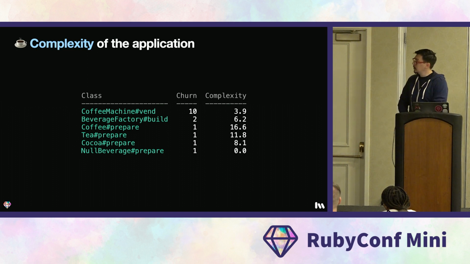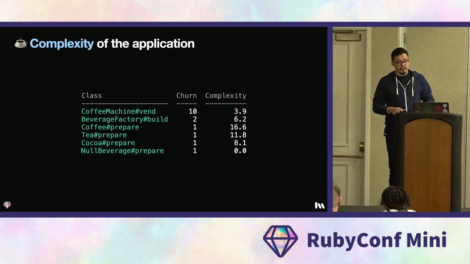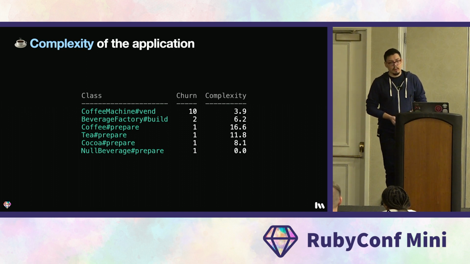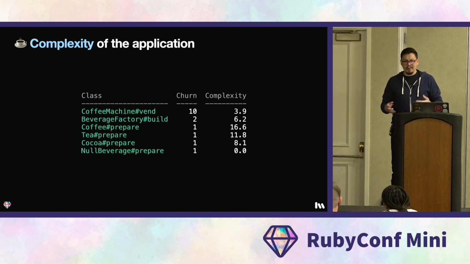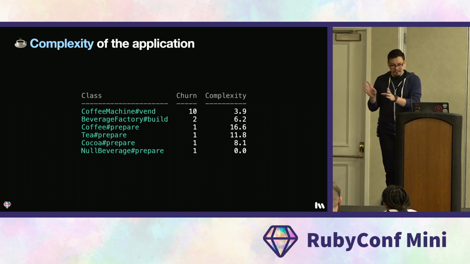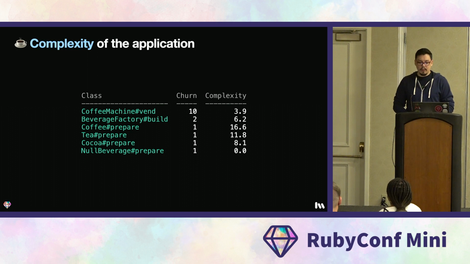There are 6. Coffee machine has now settled down to a very low complexity of 3.9. The factory is next at 6.2. And then we have the 3 beverages that are a little bit more complex, but well within the good enough zone. So there's nothing really more to do with them. And that's where the meat of our logic lives, so it's okay. And the null beverage doesn't do anything, therefore 0 complexity.